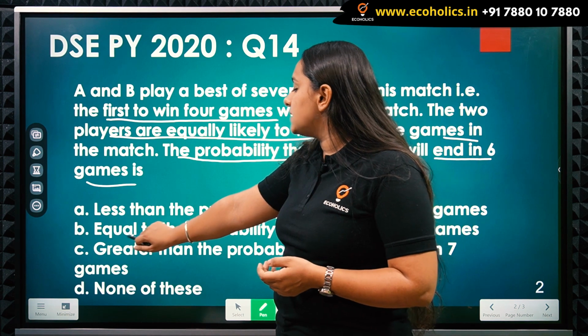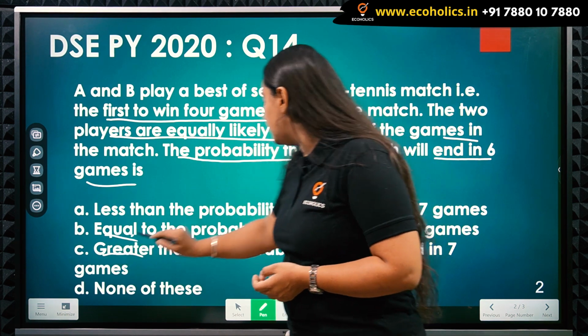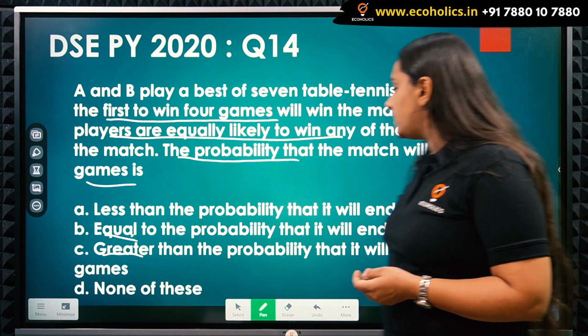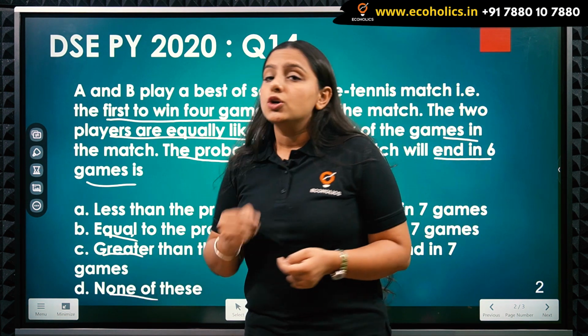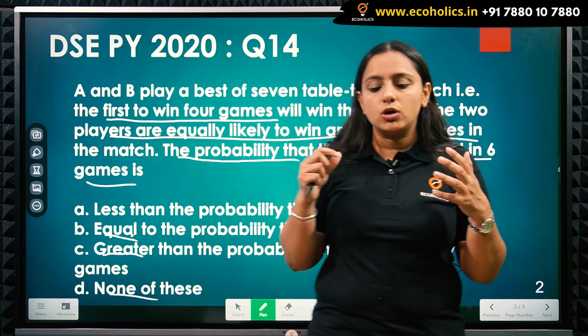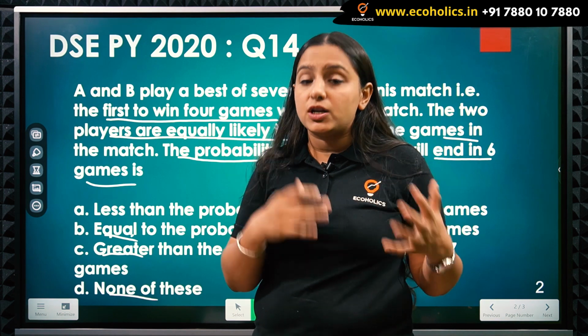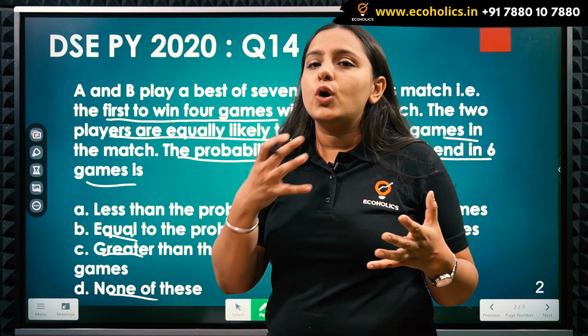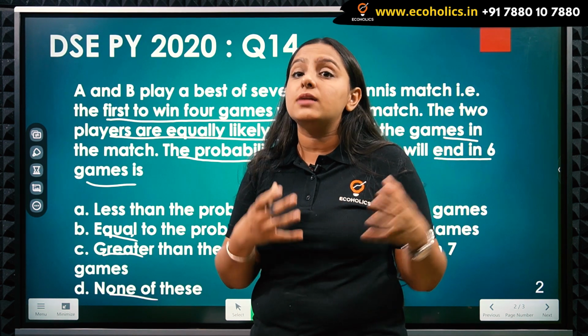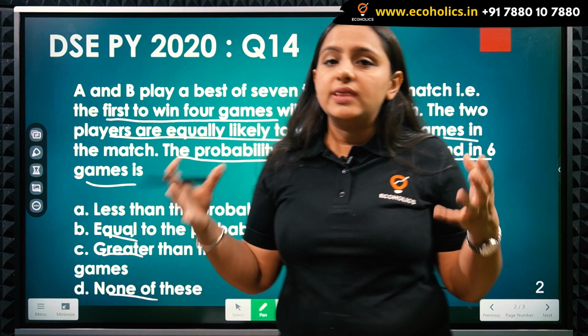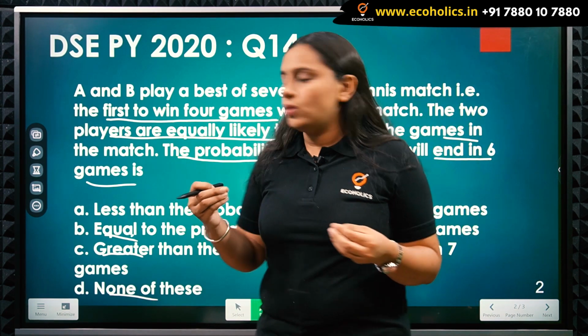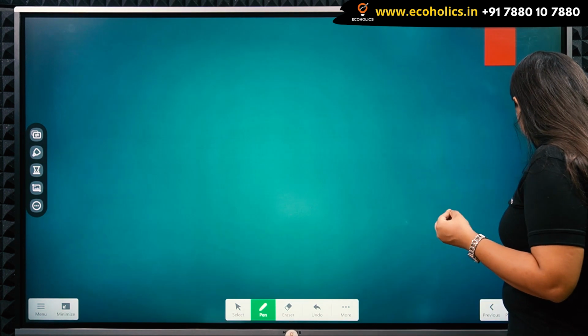Another says equal. Then we have greater than the probability of 7 games, and then none of these. So our task is not just to find the probability that the match will end in 6 games. We also need to find the probability that the match will end in 7 games, and then compare them both. So let's see the solution.